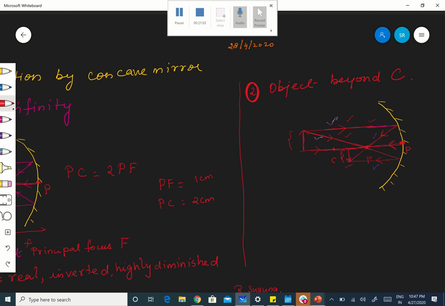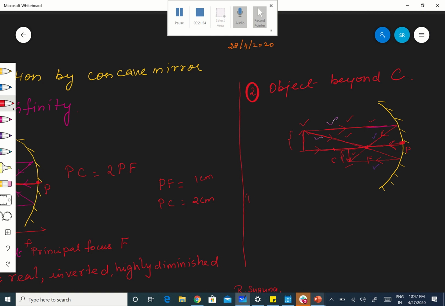And real images are always inverted. Right? This is upside down. So this is the object and this is the image. Therefore the image is inverted with respect to the object. Therefore you are getting a real image, inverted image, and also a small sized image. You see the size of the object and the size of the image, the image is smaller than the object.